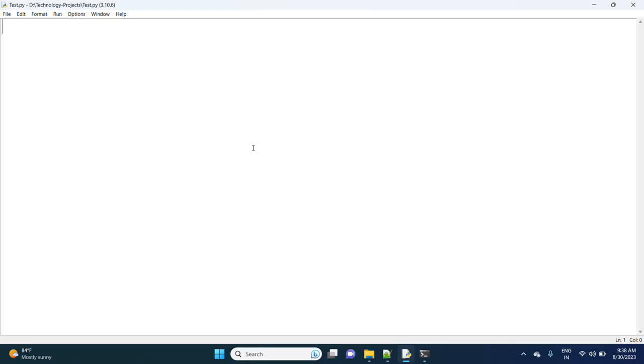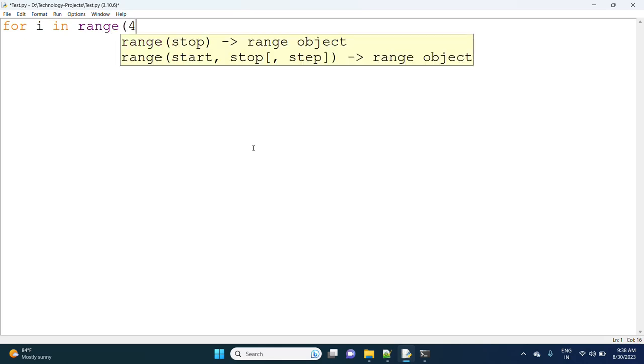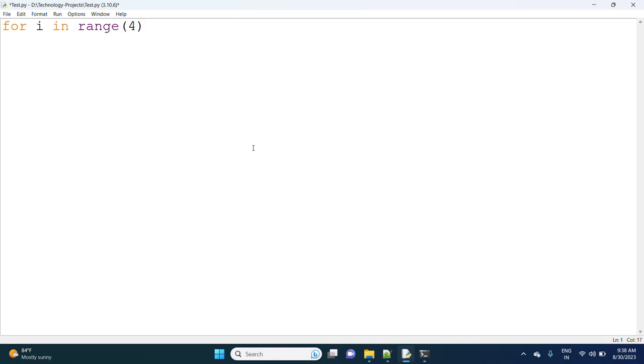Here, what I am doing is: for i in range of 4, suppose I am taking 4. The outer loop will repeat 4 times. Next, inside this loop I'm taking another loop: for j in range of 4.